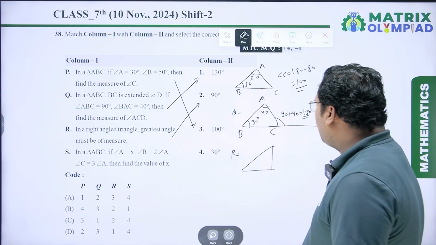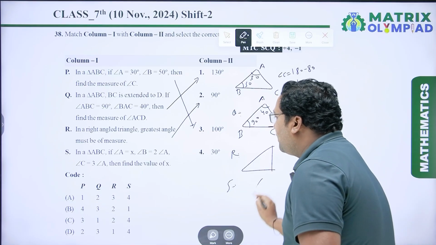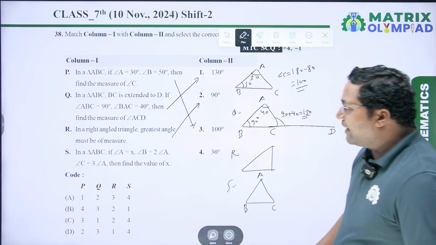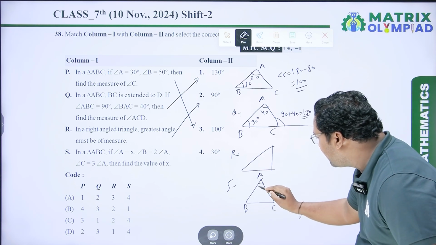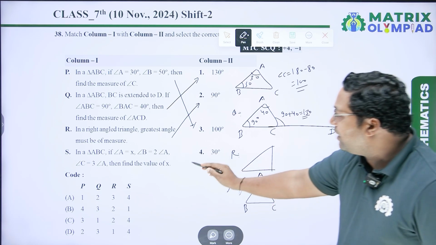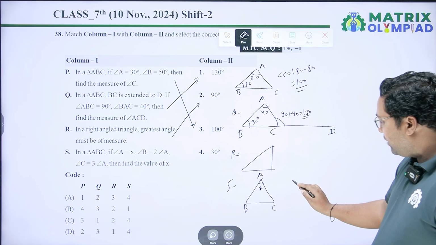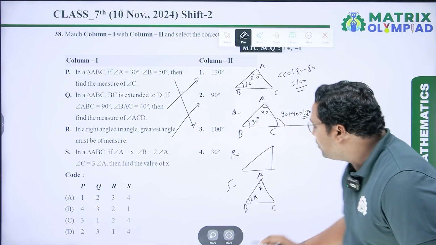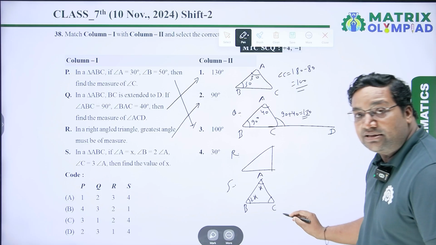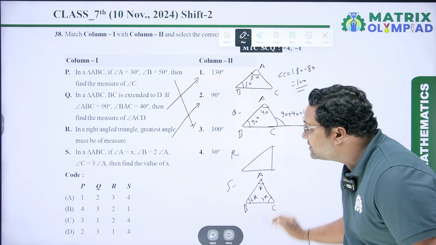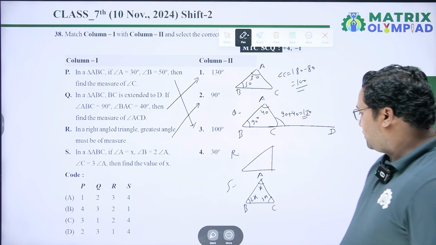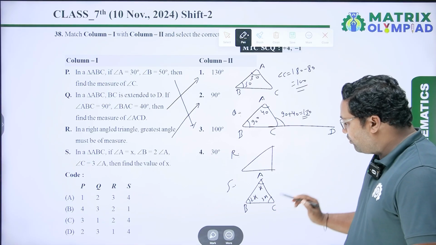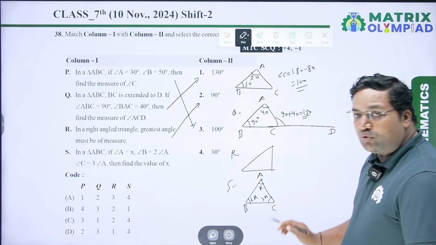Next is in a triangle ABC, angle A equal to X, angle B equal to 2 of angle A. Angle A equal to X, so angle B equal to 2 into X. Angle C equal to 3 of angle A, so it means angle C equal to 3 into X. Then find the value of X. So here angle A equal to X, angle B equal to 2X, angle C equal to 3X.